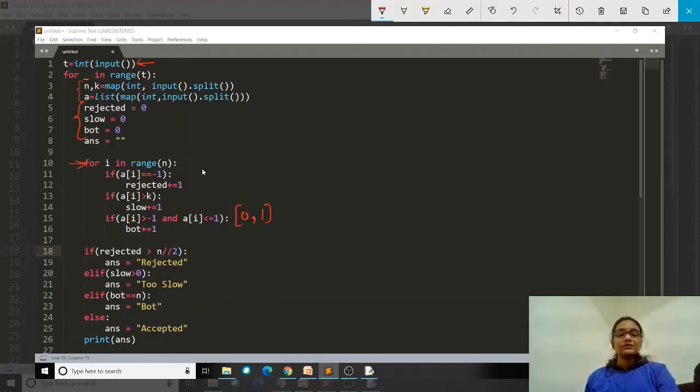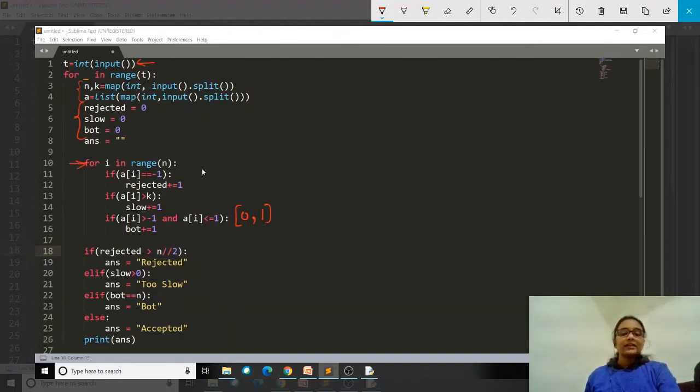Now after coming out of the loop, we will just have to check whether rejected is greater than n divided by 2. If so, that means the candidate was not able to solve more than half of the problems, and in that case the verdict will be rejected. Then in the else if condition, if slow is greater than 0, it means that there is at least one problem in which the candidate took more than k seconds. In that case, the verdict will be too slow.